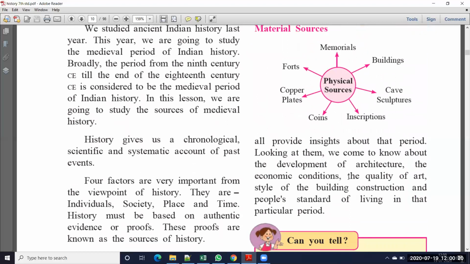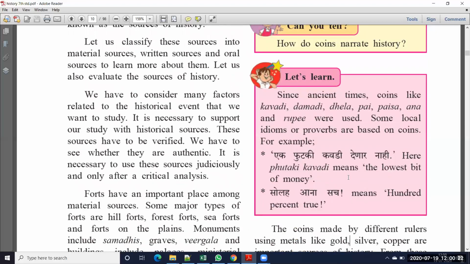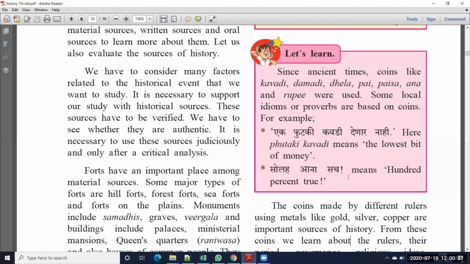Sola hi ana sacha means 100% true. So what is the meaning of this sentence on that coin? This note or this coin is 100% true. This currency is genuine, so that is the meaning.